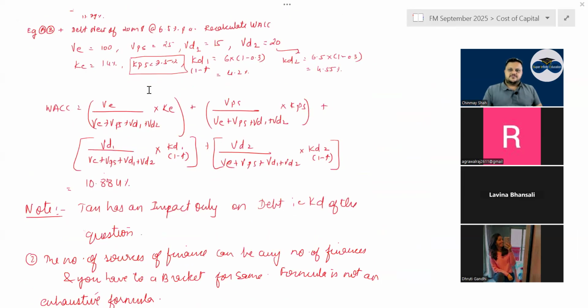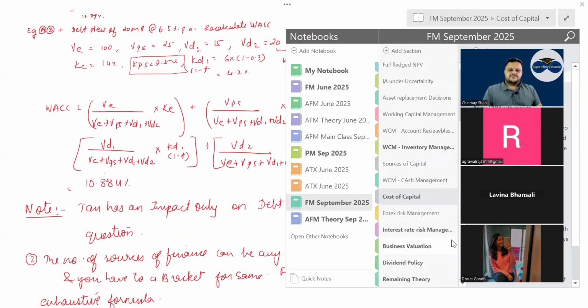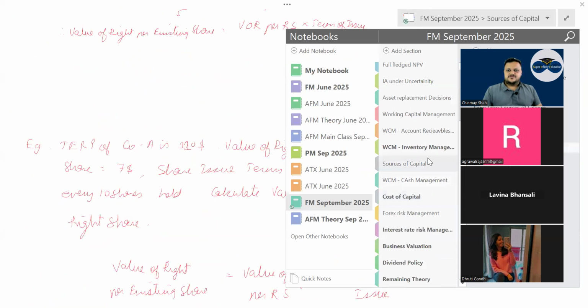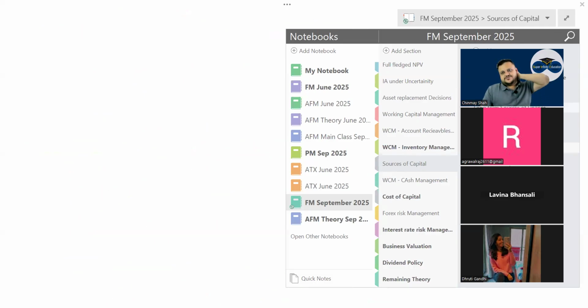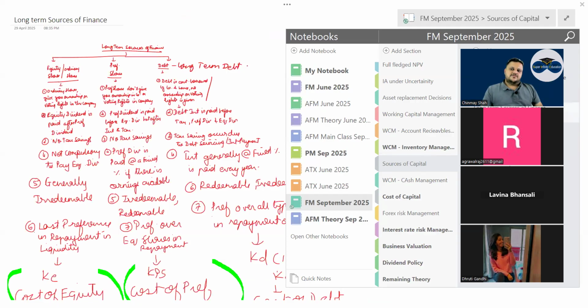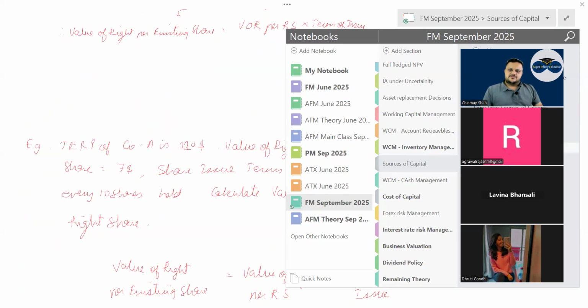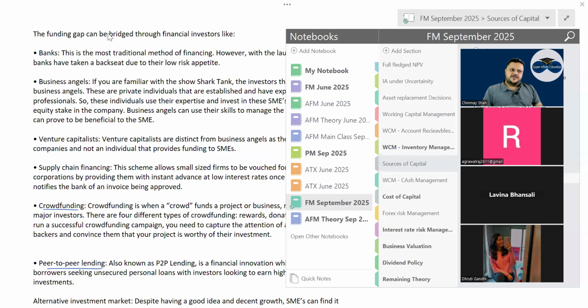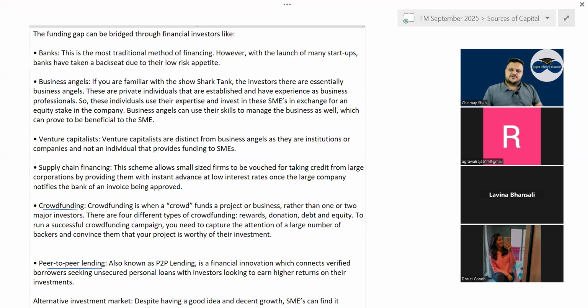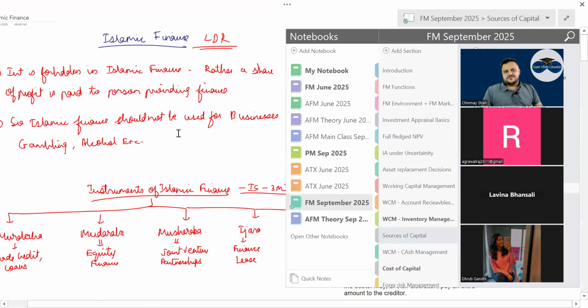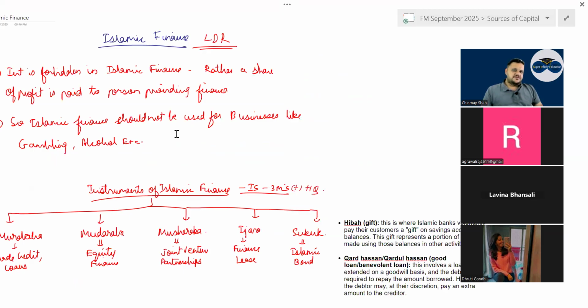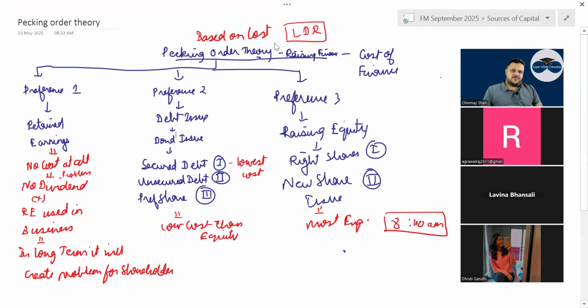What did I say? One, gearing is important, criteria for choosing source of finance is important. Long term source of finance, these three. Advantages and disadvantages of debt, right? Then venture capitalist, finance for SMEs and how the funding gap can be bridged. Islamic finance is always important for section C. In sections A and B, pecking order. Those are the important parts.